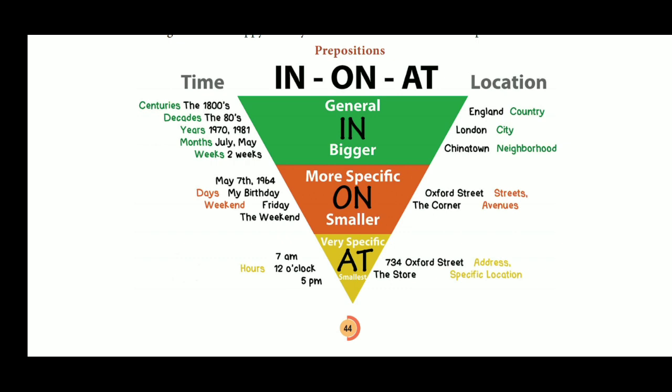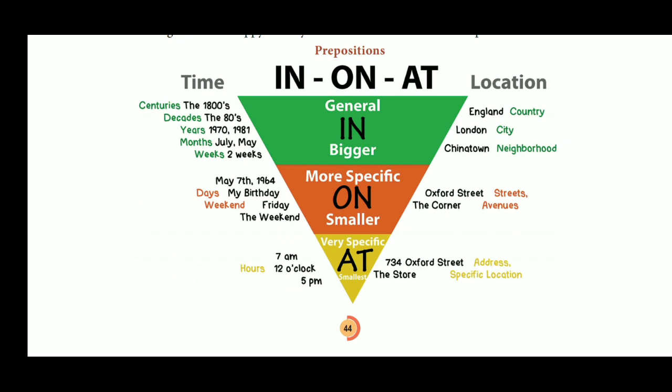England is a bigger thing. We are talking about a country, right? So we have to use in England, in India, in United States of America, in London, in Chinatown. For city, for neighborhood, for country, for bigger things, we have to use in.